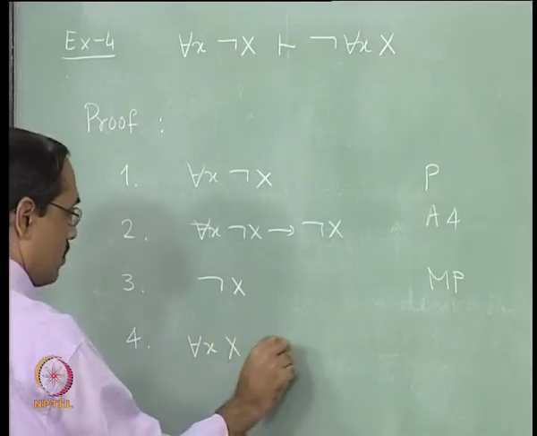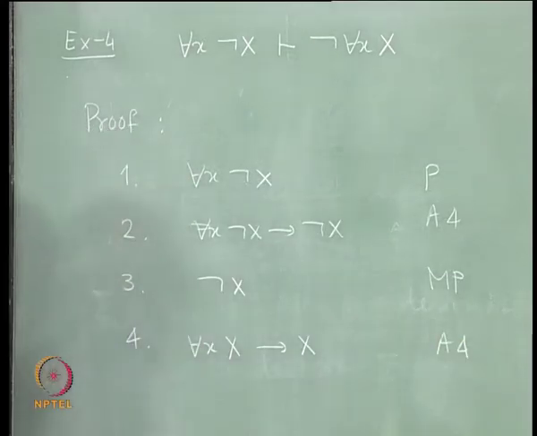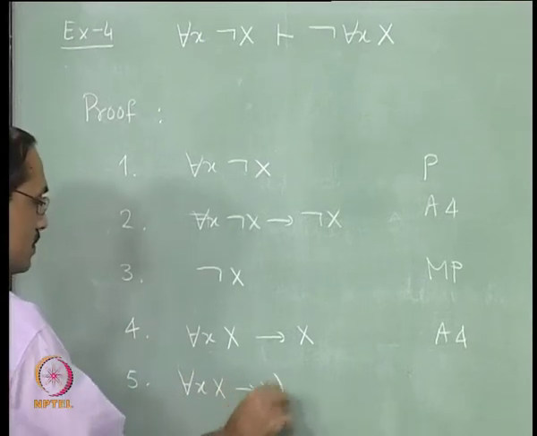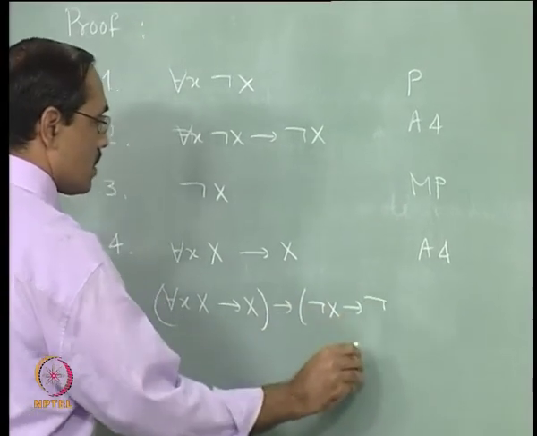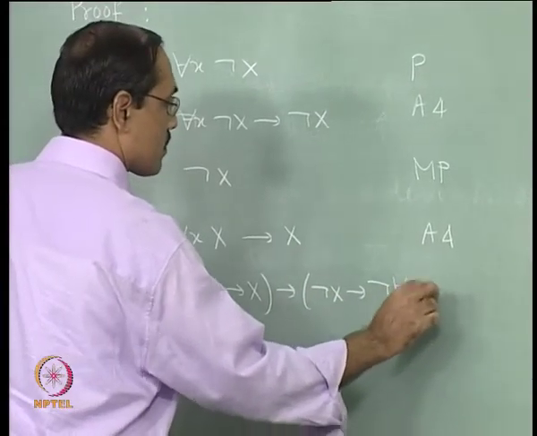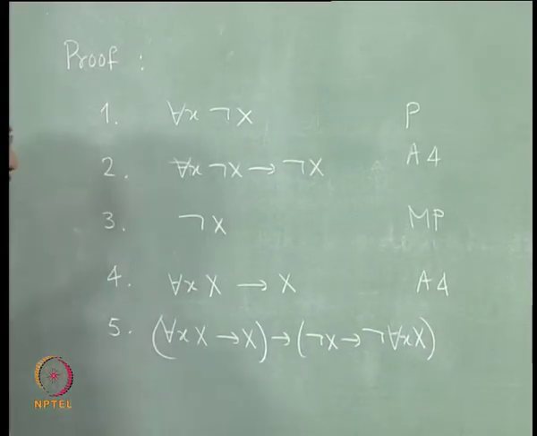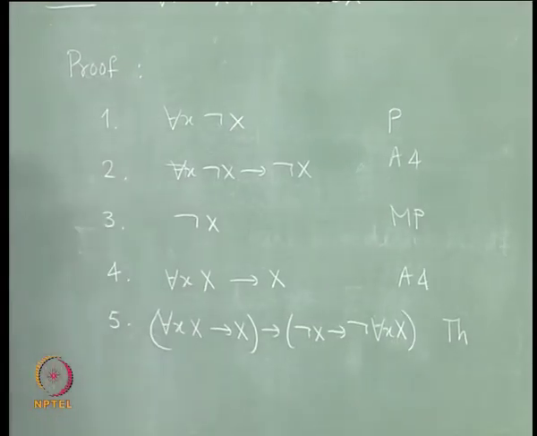x implies x, this is an axiom. Okay. Next, we say for each x x implies x implies not x implies not for each x x. This is contraposition, we will just write it as a theorem, it is already proved in PC, right.